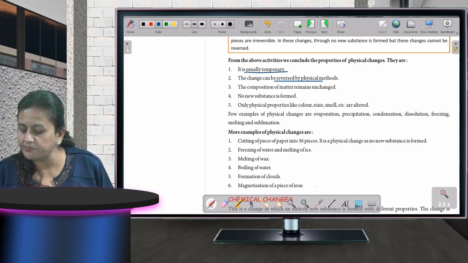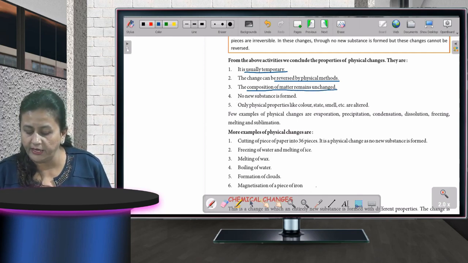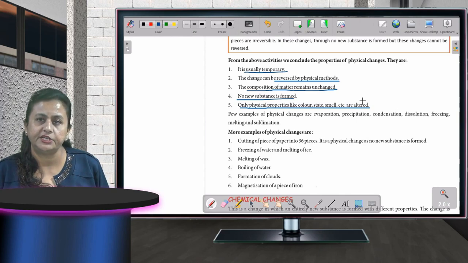They can be reversed by physical methods, and the composition of matter remains unchanged. No new substances form. Only physical properties like color, state or smell, etc. are altered. Altered means changed over here. Fine.